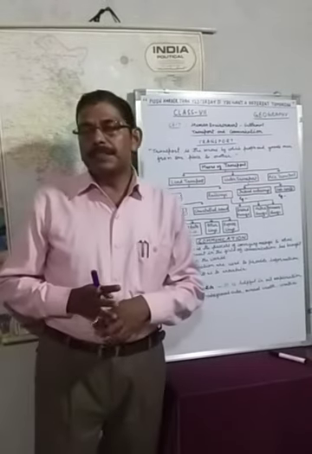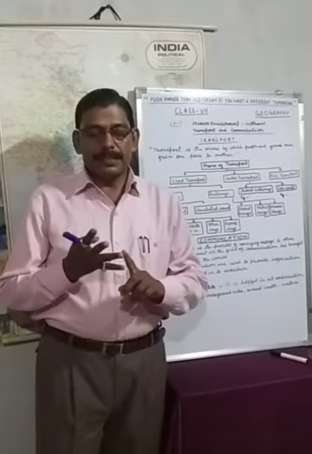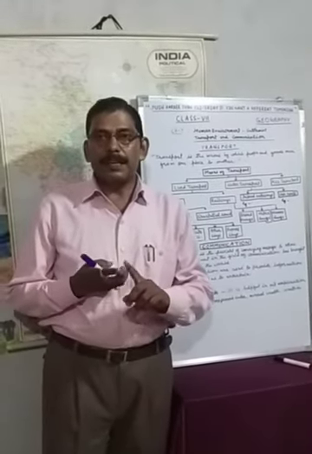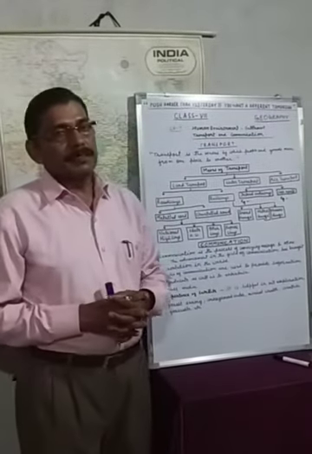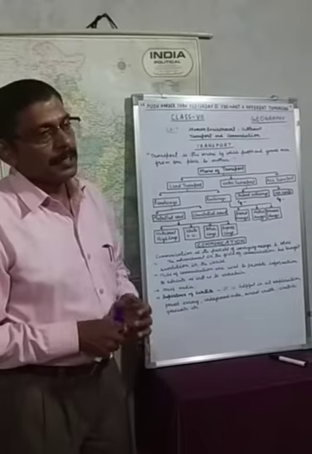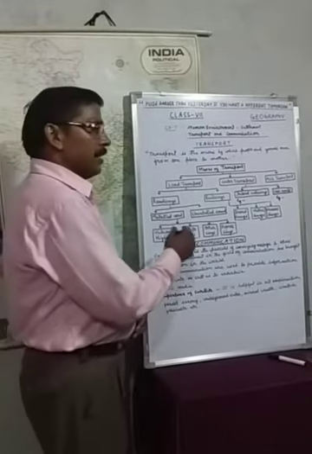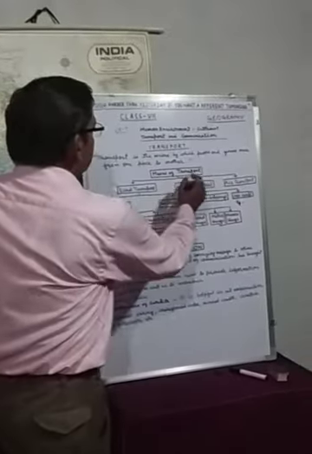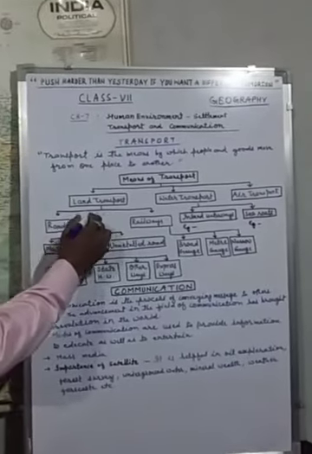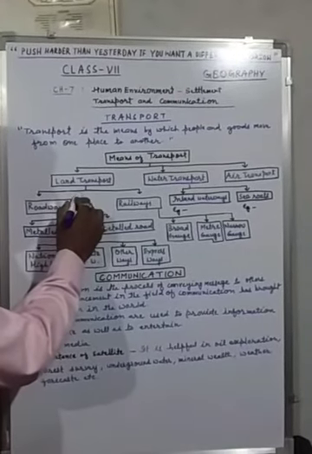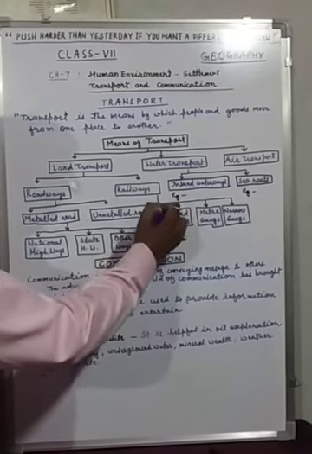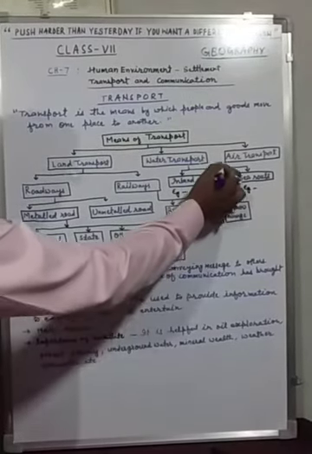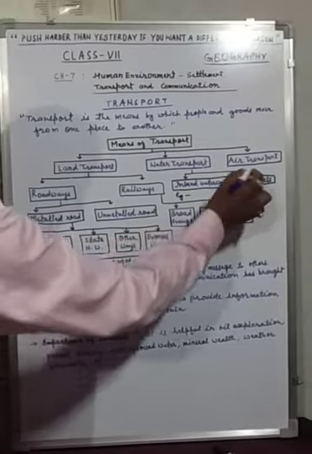There are four means of transport: roadways, railways, airways and waterways. But we can also classify the means of transport as you can see from this flow chart. Firstly, we categorize them into three parts: land transport, found on the earth's surface; water transport, found in water; and air transport, in the air.